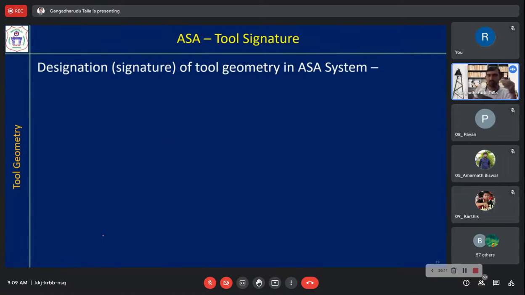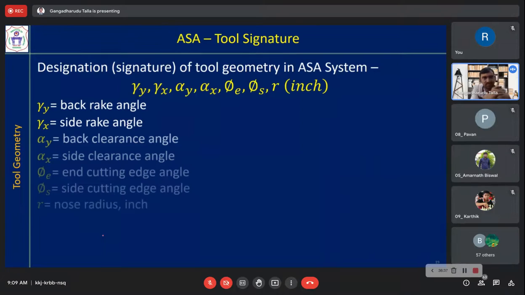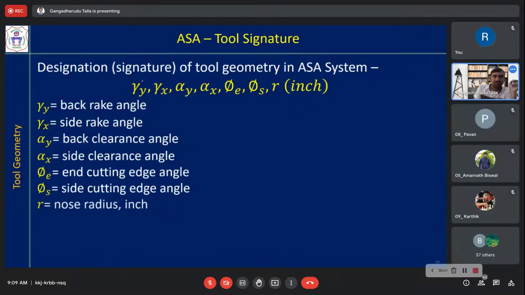So designation or signature of tool geometry in ASA system. This is very basic, very important. Generally asked in many interviews also, if they are talking about metal cutting, most probably you will be asked about this. So this is the sequence. Now, can anybody please tell me? Of course, it is coming up. So you should remember.